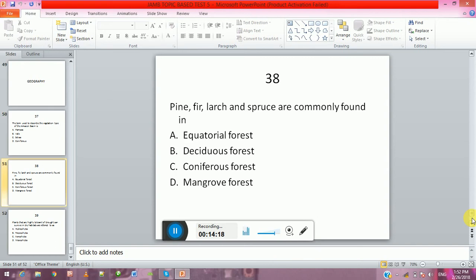Pine, fir, larch, and spruce are commonly found in A, equatorial forest, B, deciduous forest, C, coniferous forest, D, mangrove forest.